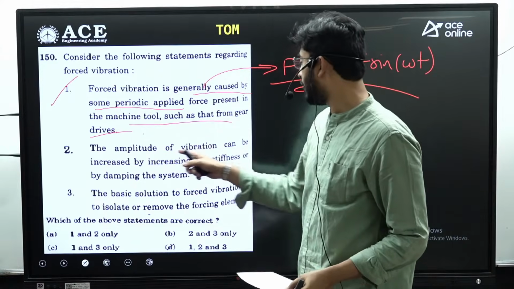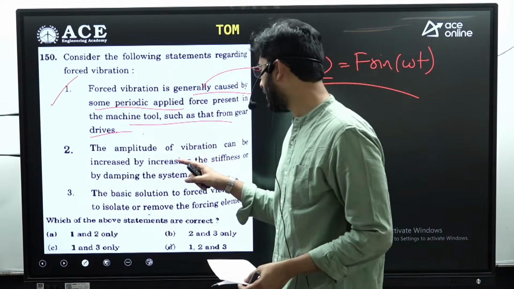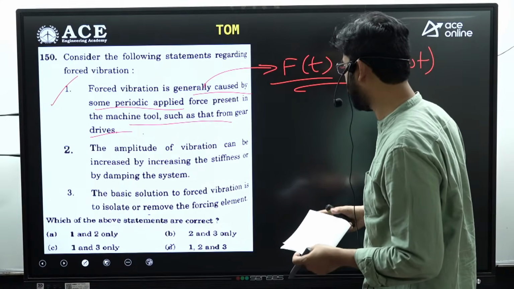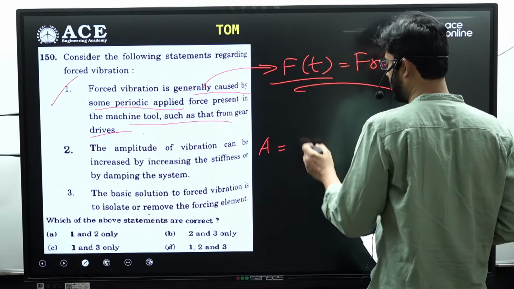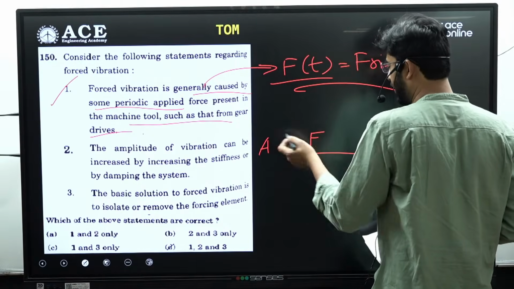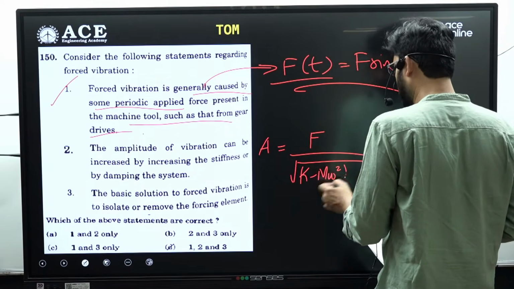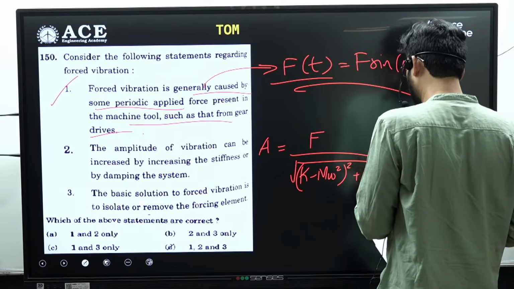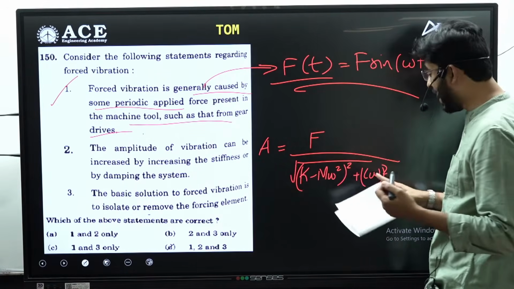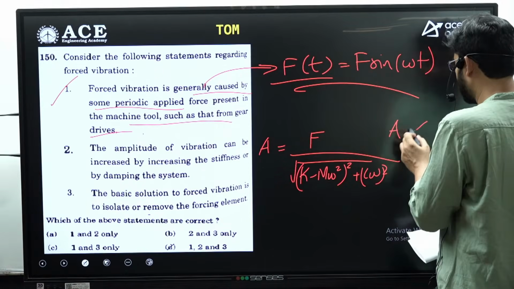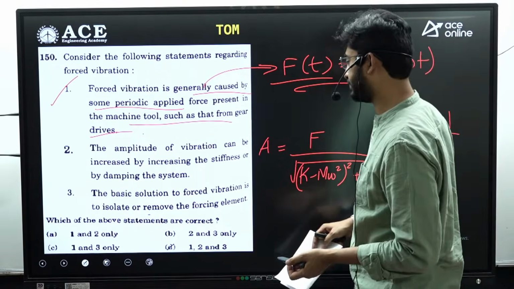Next is, amplitude of vibration can be increased by increasing the stiffness and damping of the system. So here if you go for the amplitude expression, amplitude is expressed as magnitude of external force divided by the square root of (k minus m omega square) whole square plus (c omega) square. So we are finding the dependency of stiffness and the damping in a reciprocal way. So both are inversely proportional to the amplitude.